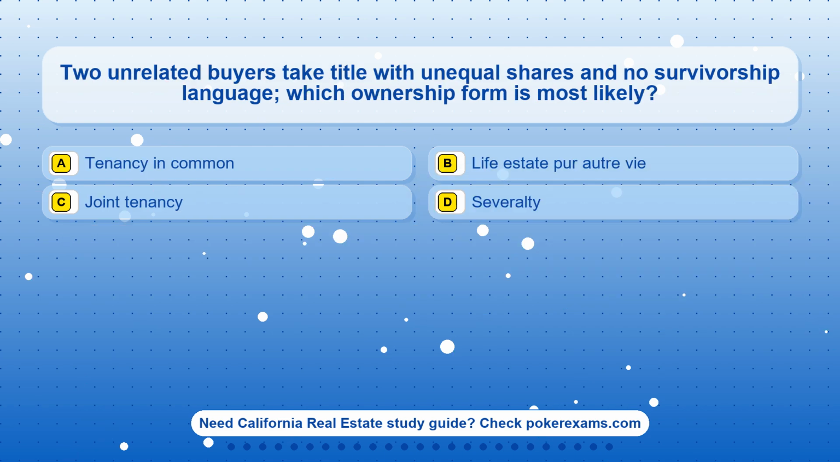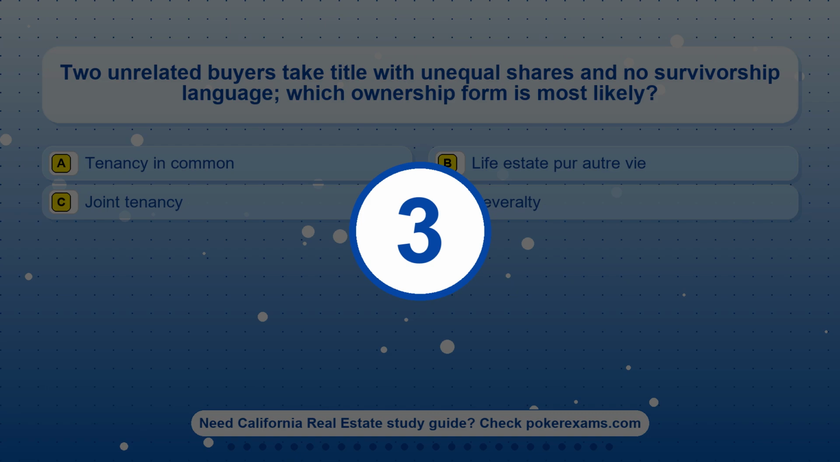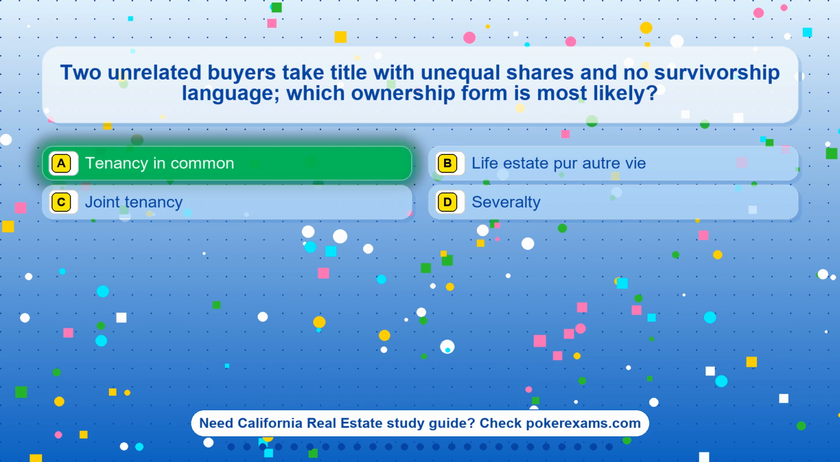Question 6. Two unrelated buyers take title with unequal shares and no survivorship language. Which ownership form is most likely? Option A. Tenancy in common. Option B. Life estate per autre vie. Option C. Joint tenancy. Option D. Severalty. The correct answer is option A, tenancy in common.